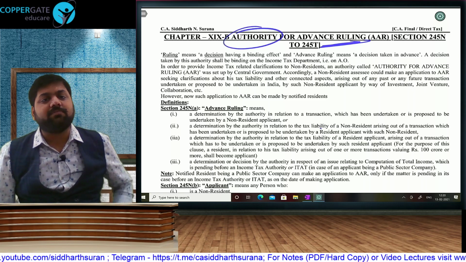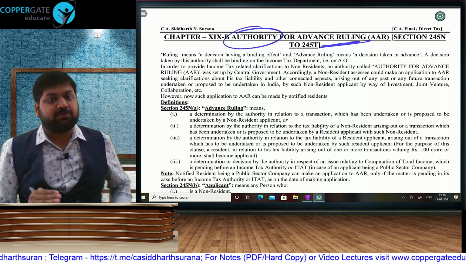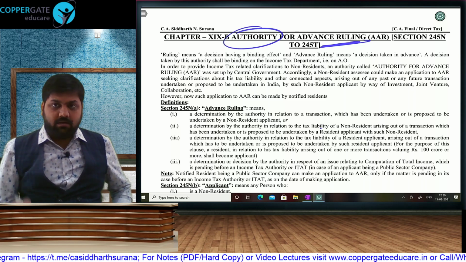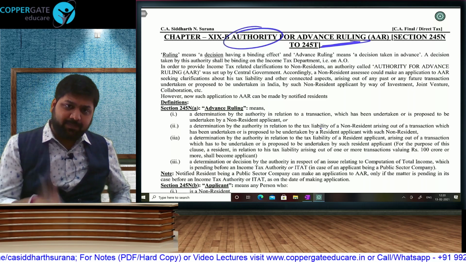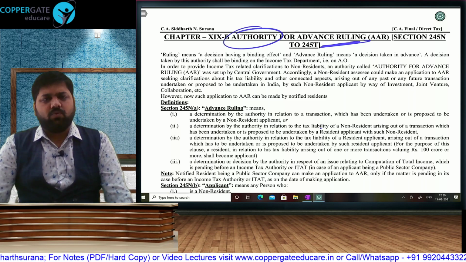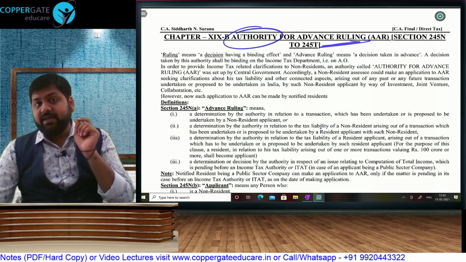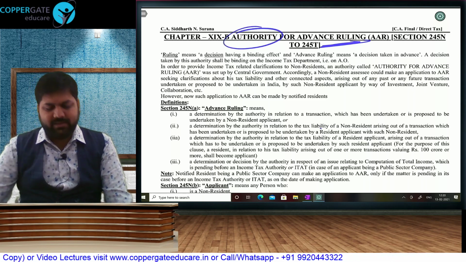What provision of income tax will apply to us? Kindly give us clarification. If we are comfortable with the tax provision, then only we will do business in India. Otherwise, we will not do business in India. But this ruling will come with a condition that once you take the ruling, then you and the department both have to comply with the ruling. The one thing which everybody is aware about AAR is that the order of AAR is final, binding and non-appealable. You will not be allowed to appeal against AAR.